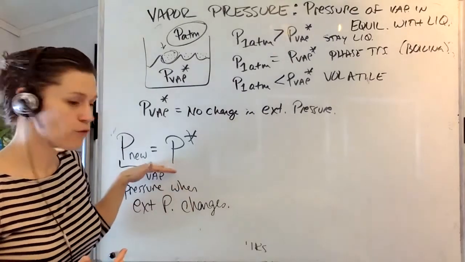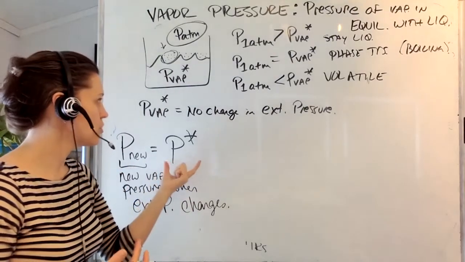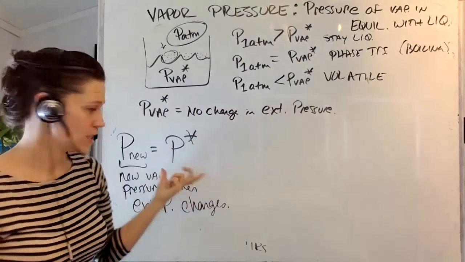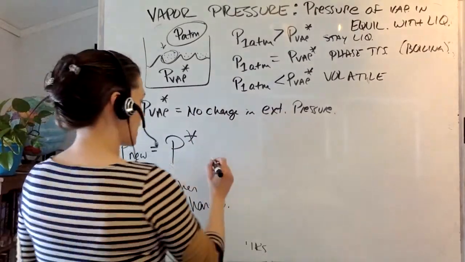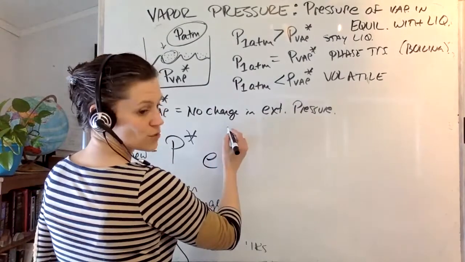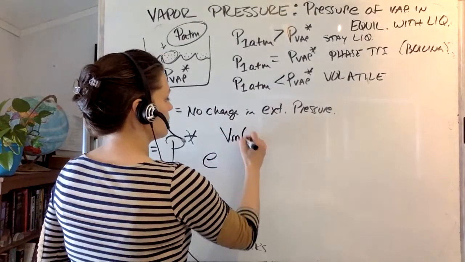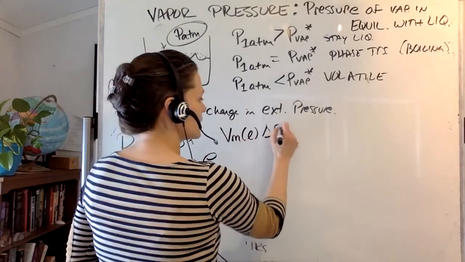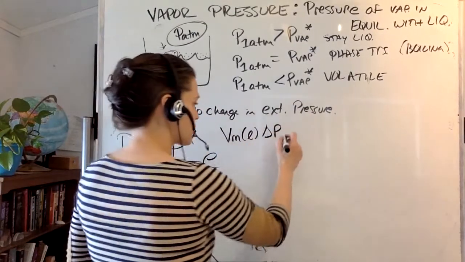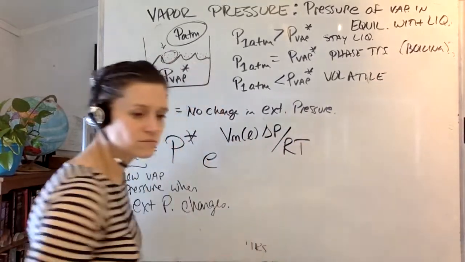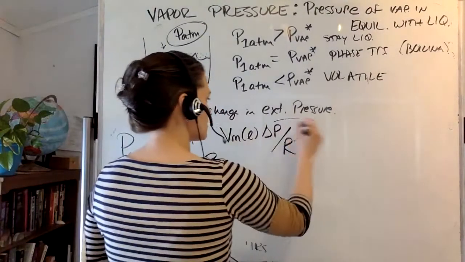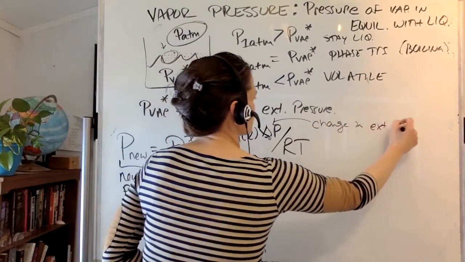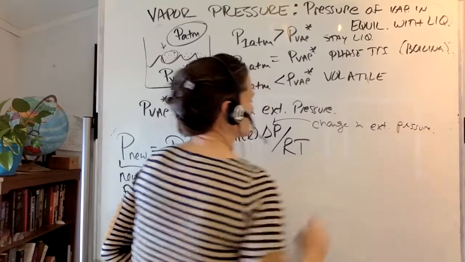This is going to follow a formula where we take the original P vapor with no change in external pressure, based on 1 atmosphere, standard conditions, and we multiply it by e raised to the power Vm of the liquid phase, the molar volume of the liquid, multiplied by delta P, the change in the pressure, all divided by RT. So delta P is the change in external pressure.